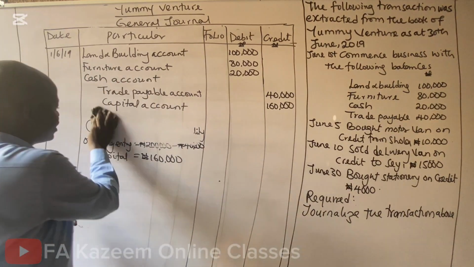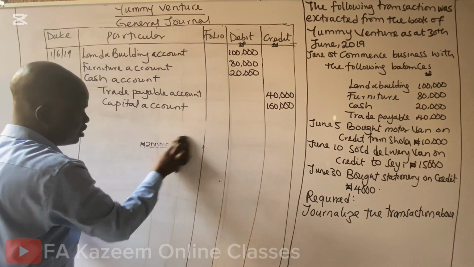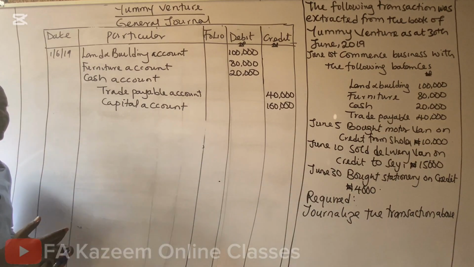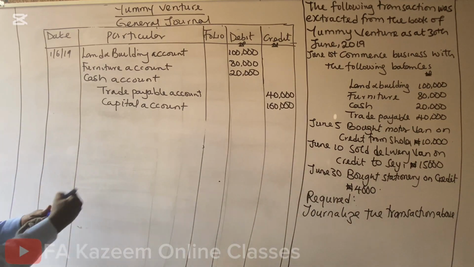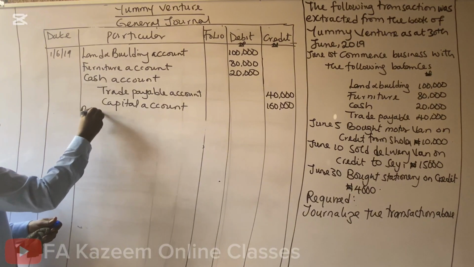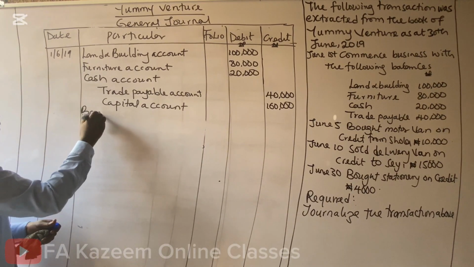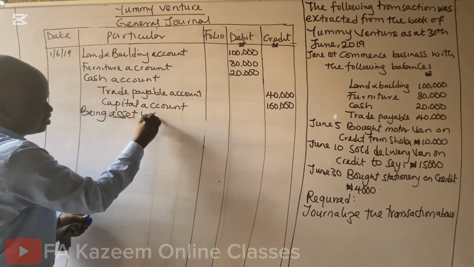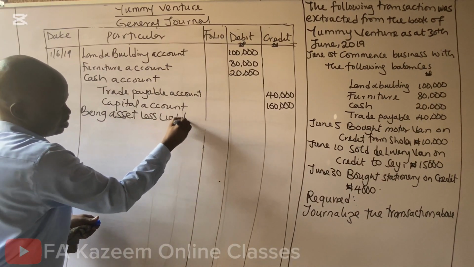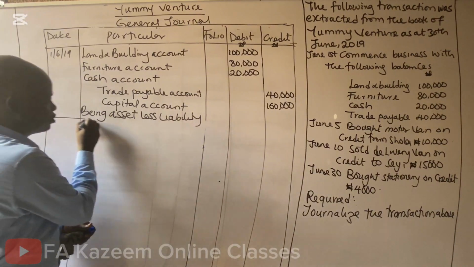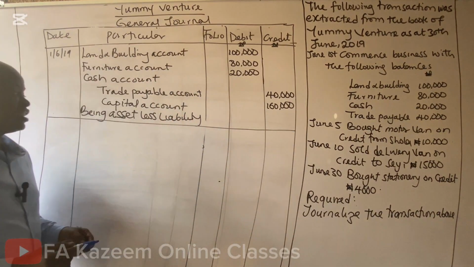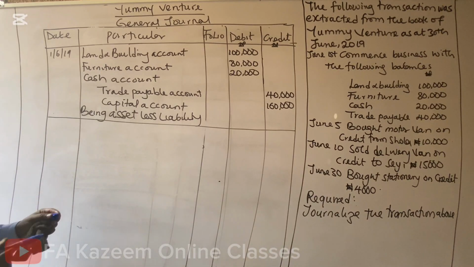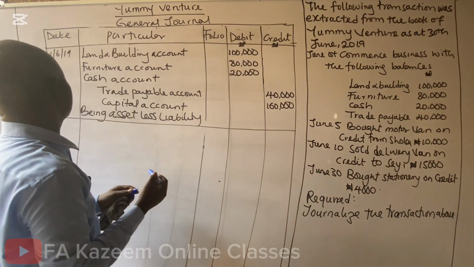Now, another unique thing in general journal is that general journal must have a narration. You must be able to interpret what you posted in English, and you must start the narration with being assets less liability. That's my own narration. You can narrate it in another way. You can say being capital introduced into the business. You're also correct. Now, we're done with June 1st.